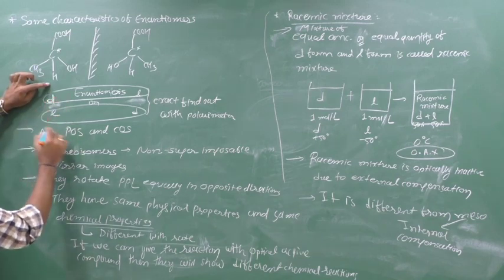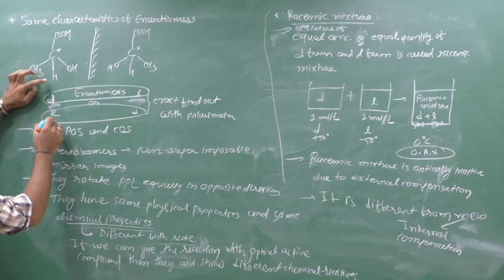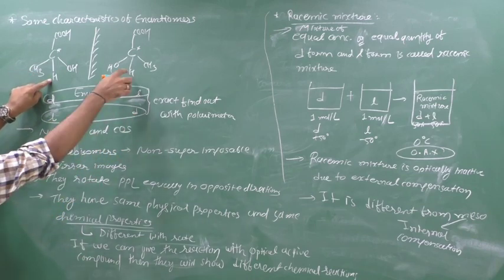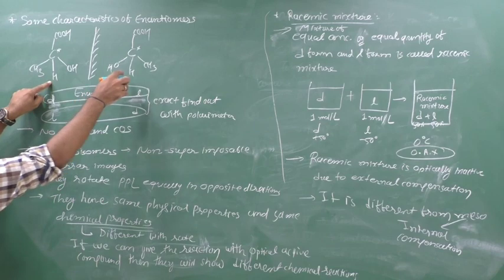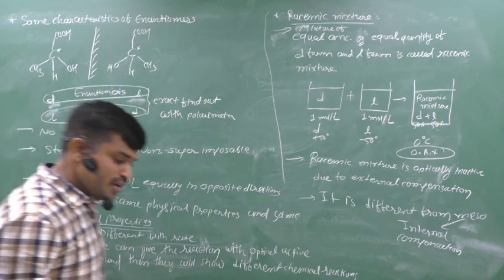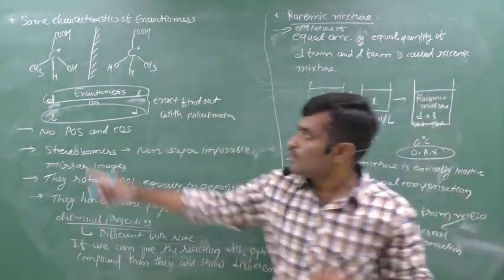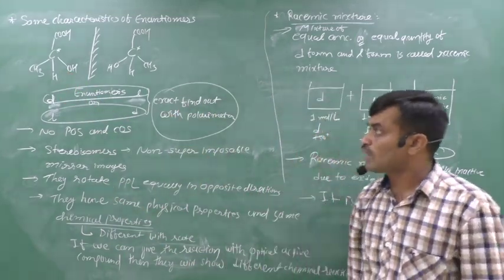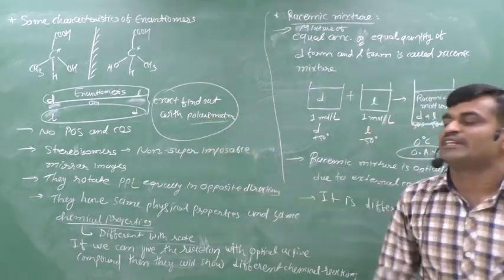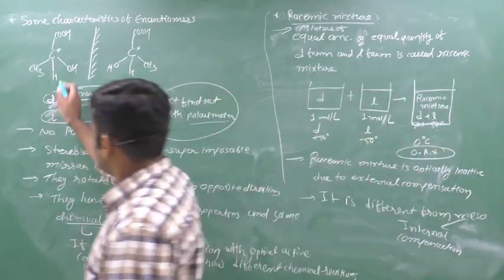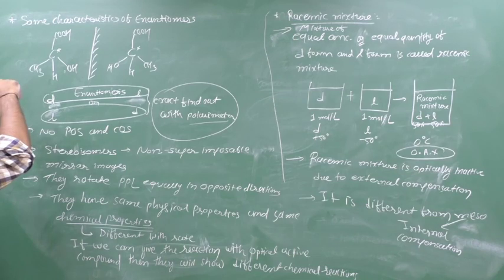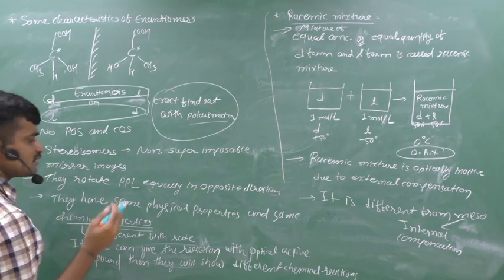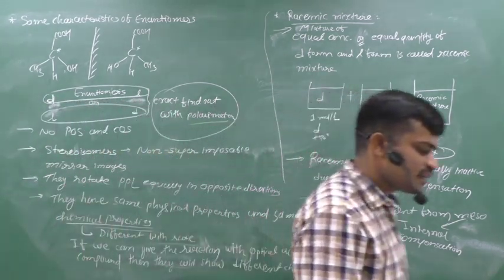If this form is D, then the other is L. Or if this form is L, then the other is D. How can we say exactly whether it is D or L? We can say it with the help of a polarimeter. If you take a solution of this molecule in a polarimeter tube, and it rotates the plane polarized light toward the right side, then it is the D form. If left side, then it is the L form.